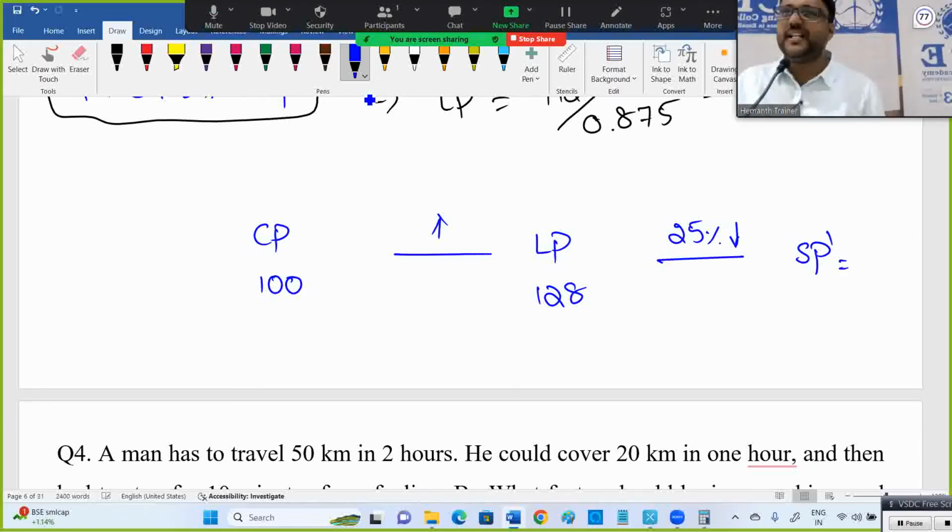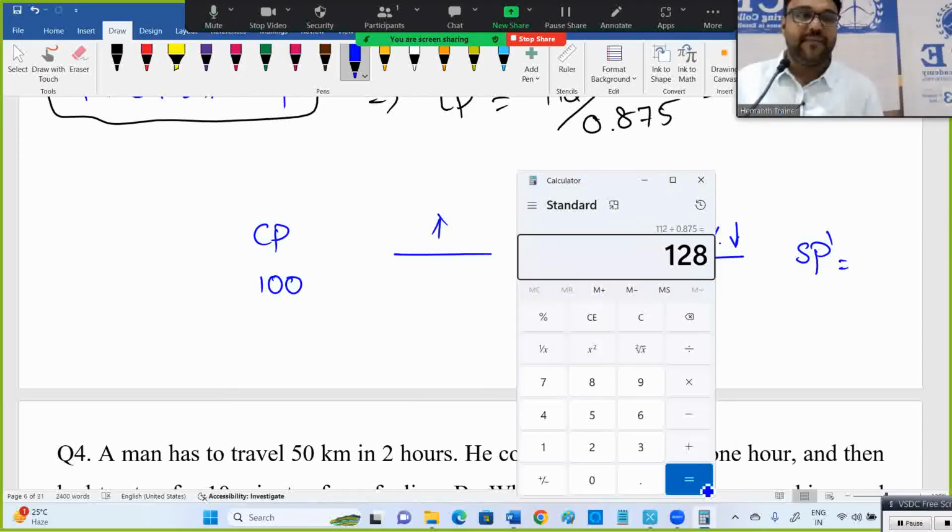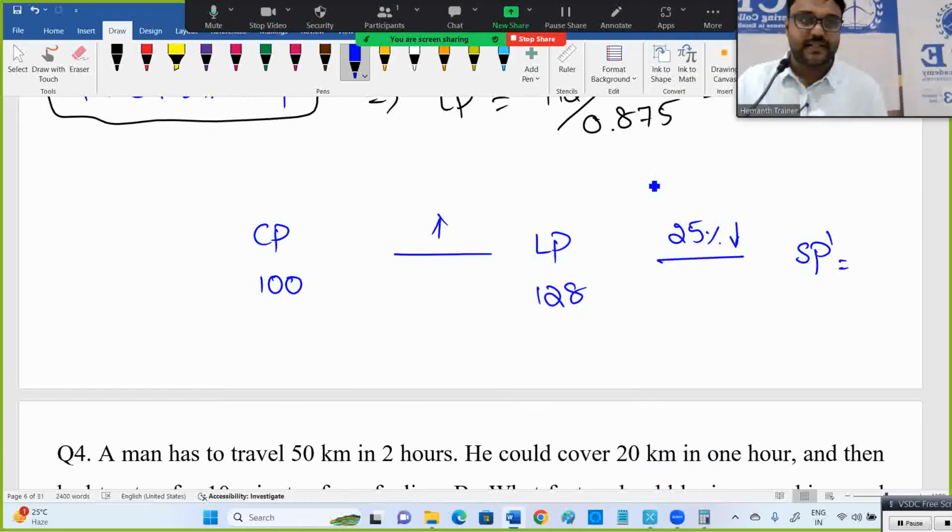25% discount. Then what is the new selling price? When the discount is more, the selling price will be less. I have to remove 25% from 128. 25% is dividing by 4, so 32 rupees should be removed. Or else you can simply write 75% of that. 75% means 0.75 multiplied with 128. You check this. Okay, we got 96 rupees.